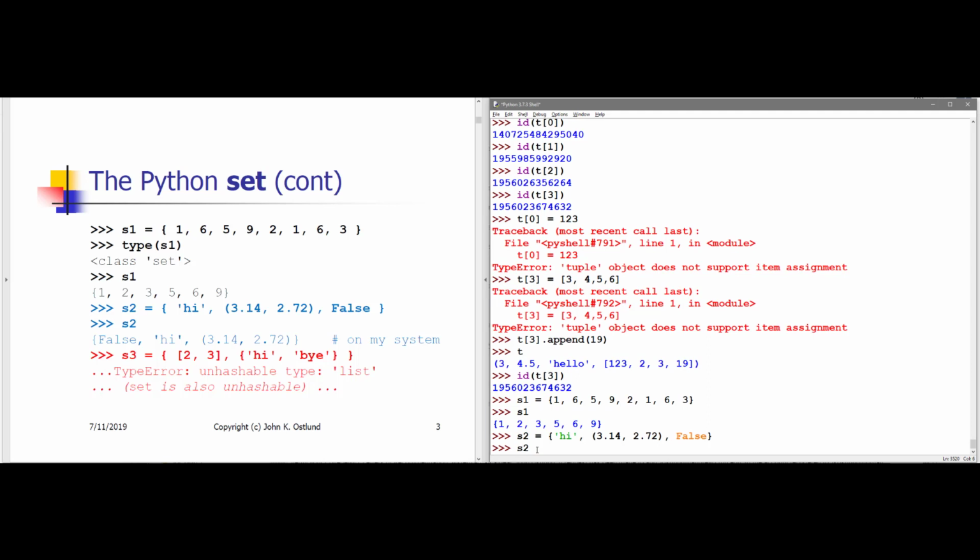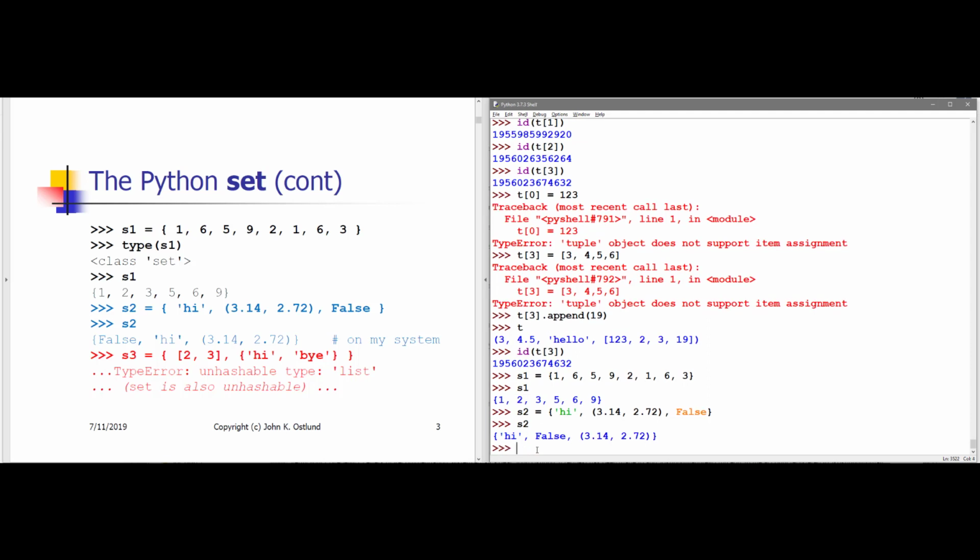So this works fine. And it turns out in the output representation of S2, we see that it chose to put the bool ahead of the tuple of floats. Again, there's no guaranteed order for the items in a set.